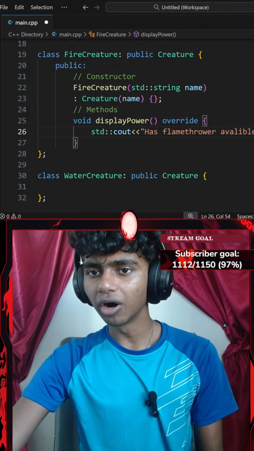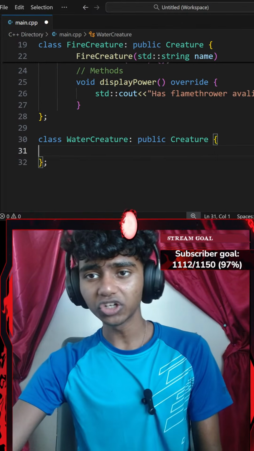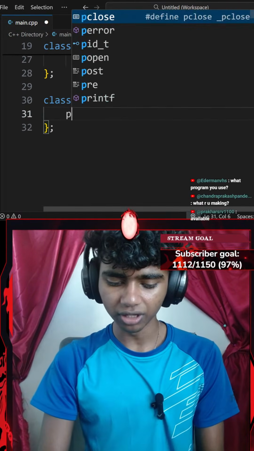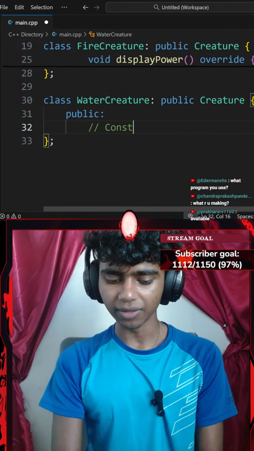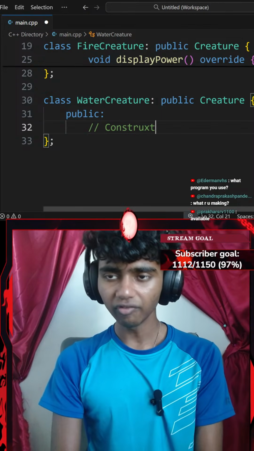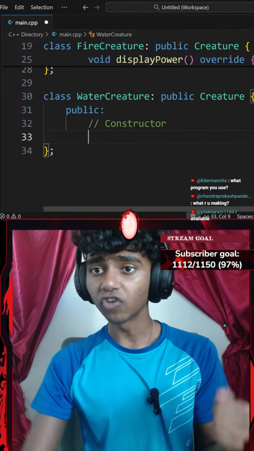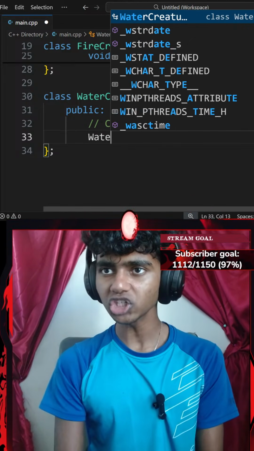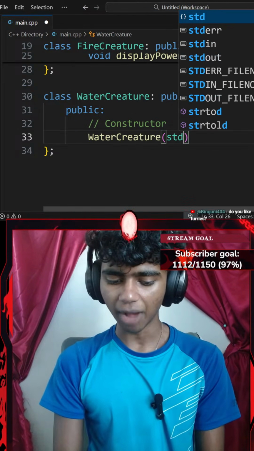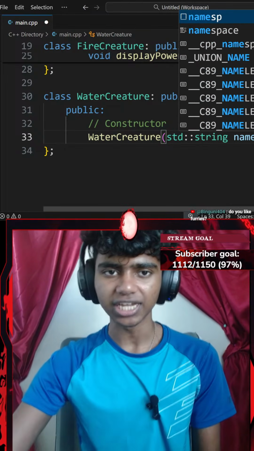That said, let's go ahead and do the same thing now for my water creature class as well. Firstly, I'm going to publicalize everything, and then let's add a comment that says something like constructor. There we go. Okay, for my constructor, let's create a constructor for my water creature class that requires a parameter of name, which is going to be a standard string.